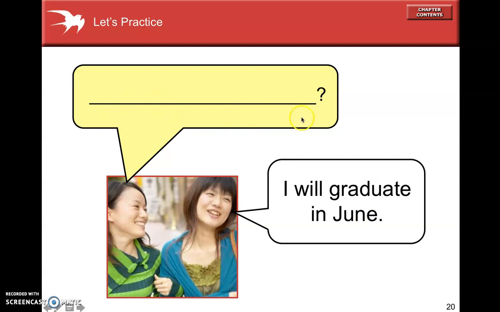So what's the question? When will you graduate? Answer, I will graduate in June. If the question was, will you graduate? The answer is yes. When the question is, when will you graduate? The answer is the time or day or month. I will graduate in June.